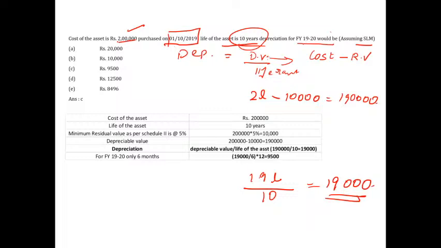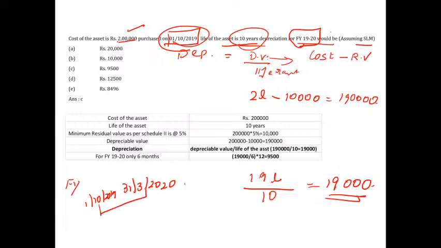Guys, remember the question is, what is the depreciation for 1920? My financial year ends on 31st March 2020. The asset was purchased on 1st October 2019. So it starts on 1st October, ends on 31st March. Do you have 12 months here, 1 year? No, you have only 6 months.